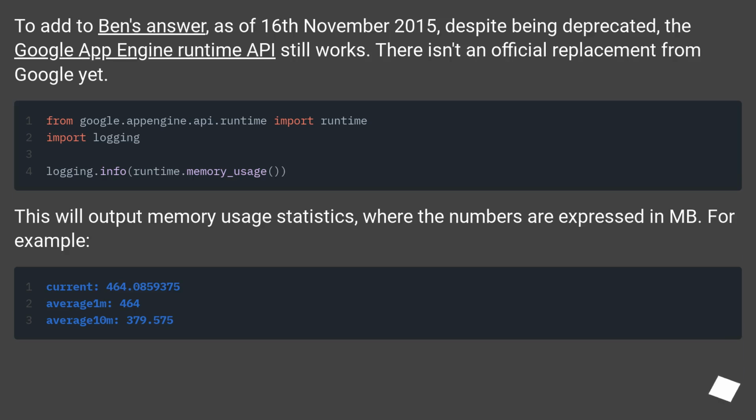To add to Ben's answer, as of 16th of November 2015, despite being deprecated, the Google App Engine Runtime API still works. There isn't an official replacement from Google yet. This will output memory usage statistics, where the numbers are expressed in MB. For example,